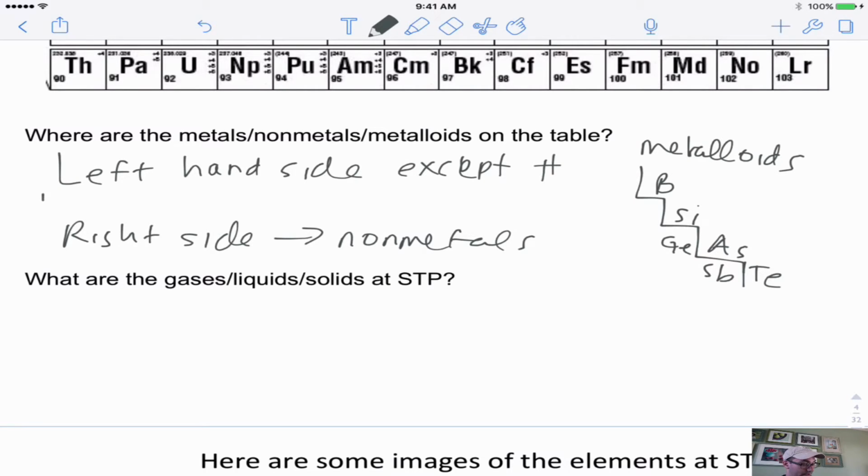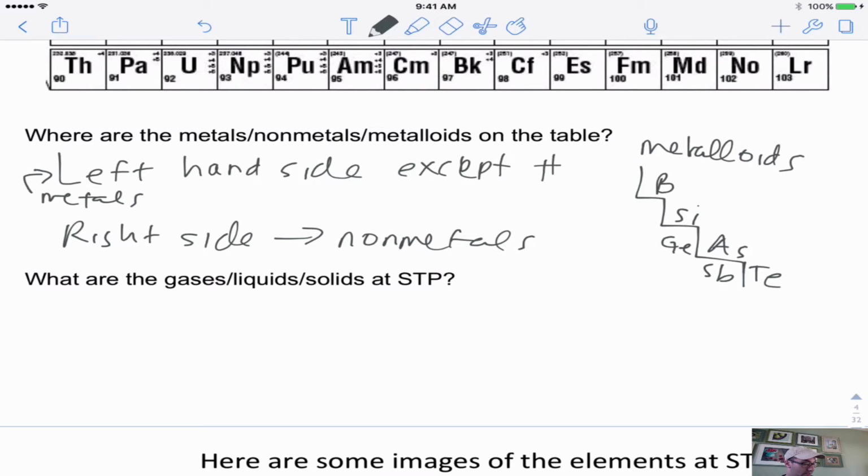So you have the metals on the left of the staircase. You have the staircase, which are the metalloids. They separate the metals from the nonmetals. And then you have the nonmetals on the right-hand side. Now be careful, because sometimes people think of nonmetals as gases, and that's not necessarily true. Different elements, whether a metal or a nonmetal, could have different phases.